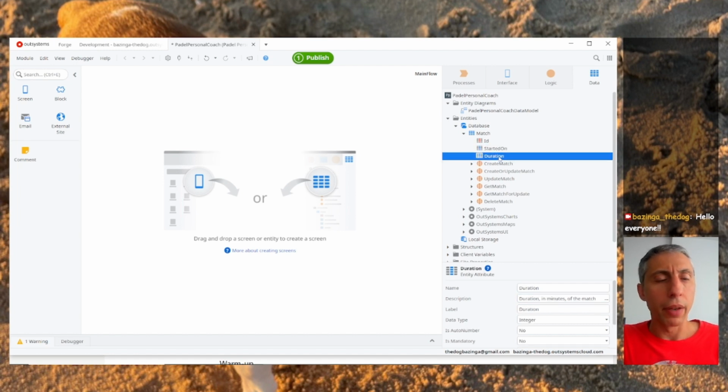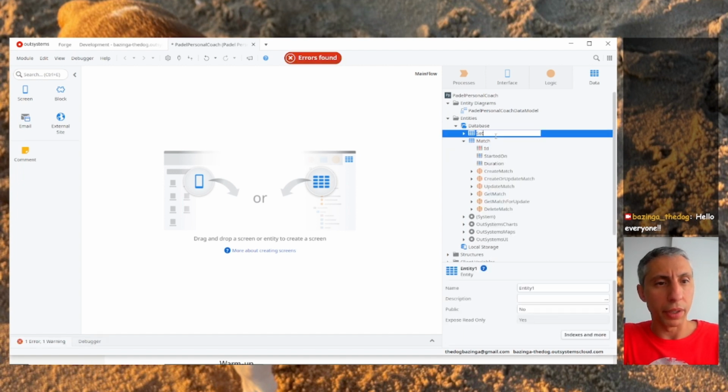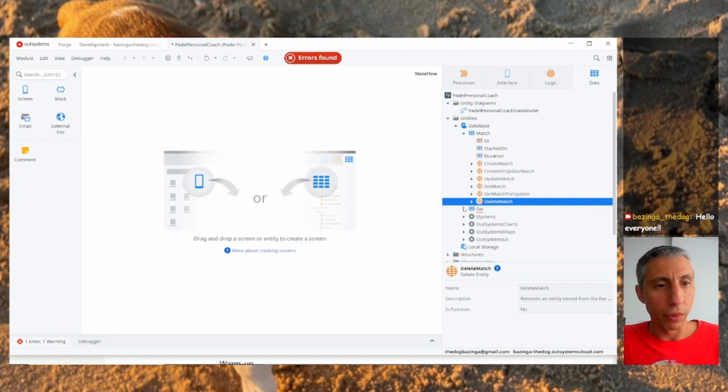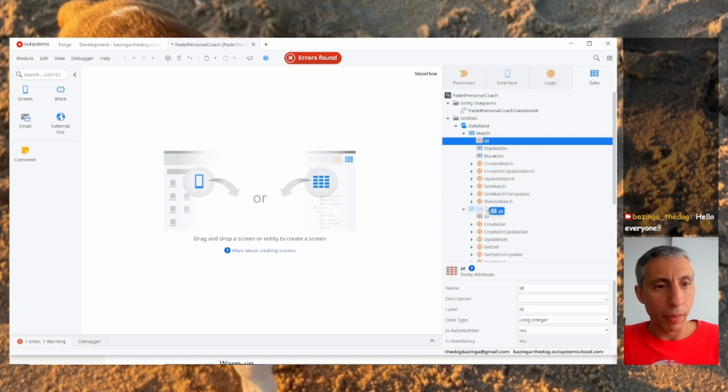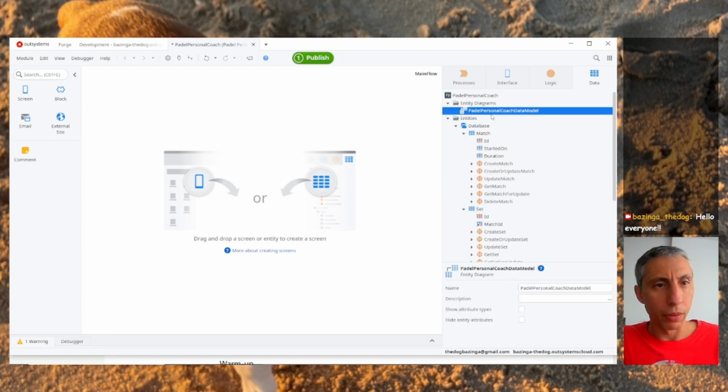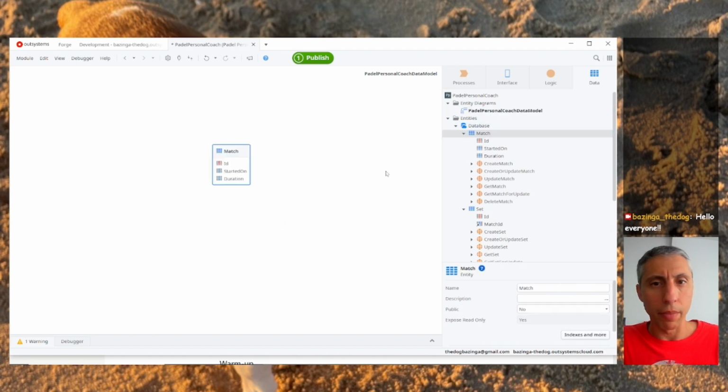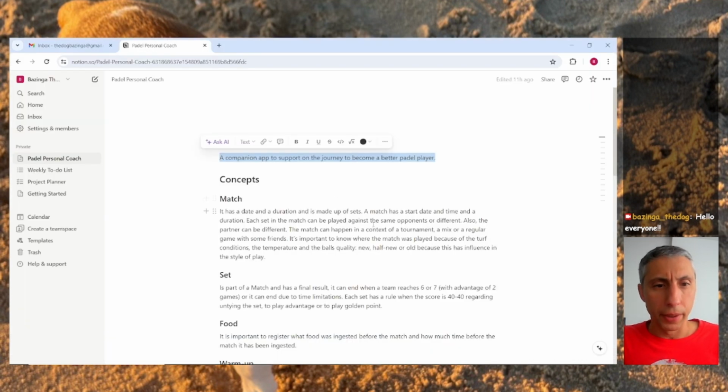Okay, so we have another concept, right, which is the sets. So we can create here a new entity, it's a set, and the set will have a match ID. Okay, so looking at here, we get the match and we get the set. Okay, moving on.